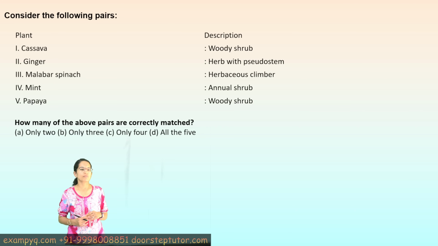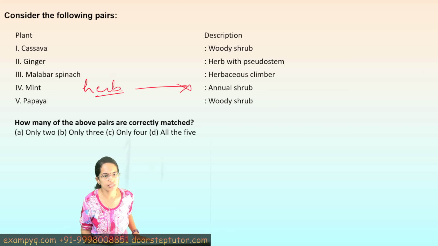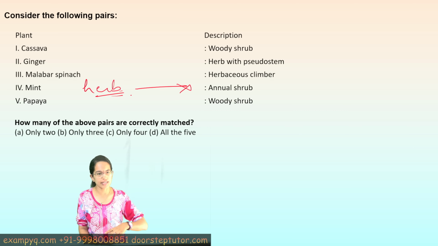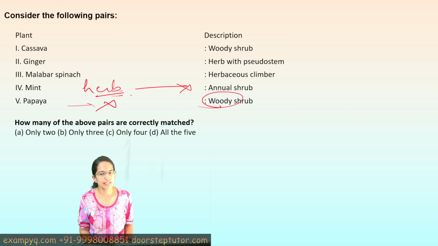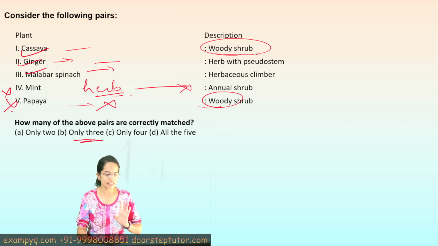Now here we have to match which of them are correct, right? Mint is not a shrub, it is a herb. So this is correct. This is incorrect. Again, it is perennial. Papaya is not woody. So again, it is incorrect. It is herbaceous. Now, Malabar spinach is unique. It is a climber. Ginger is a pseudostem, we well know. And cassava is a woody shrub. So again, 1, 2 and 3 are correct. 4 and 5 are incorrect. So only 3 of the following pairs match correctly.